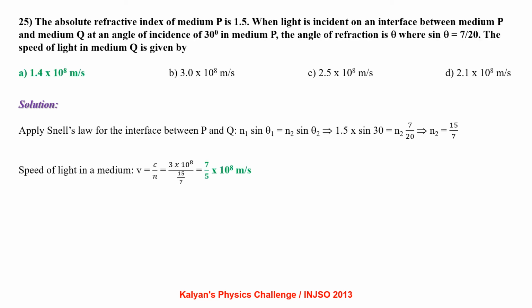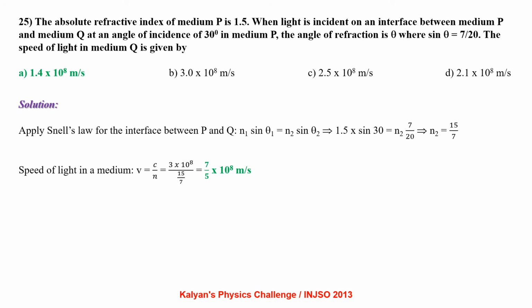The absolute refractive index of a medium P is 1.5. When light is incident on an interface between medium P and medium Q at an angle of incidence of 30 degrees in medium P, the angle of refraction theta, where sin theta equal to 7 by 20. The speed of light in medium Q is given by.